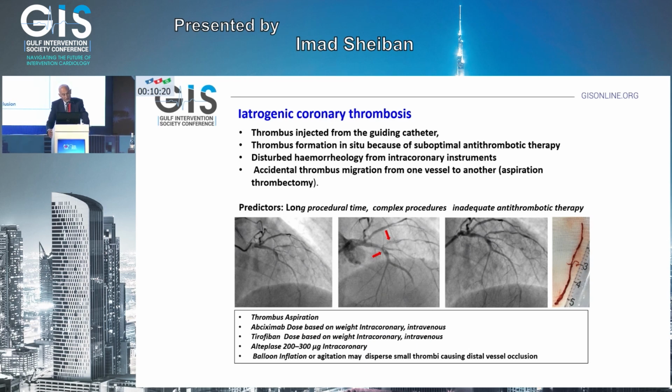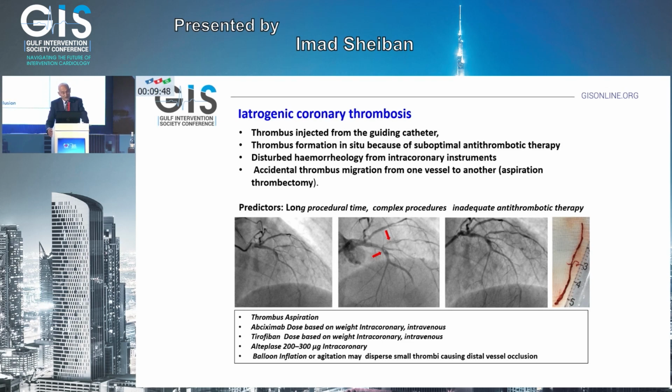Coronary thrombosis might happen as iatrogenic, that means thrombus injected from the guiding catheter, or by thrombus formation in situ because of suboptimal antithrombotic therapy or disturbed hemorheology from intracoronary instruments, or accidental thrombus migration from one vessel to another during aspiration or thrombectomy.